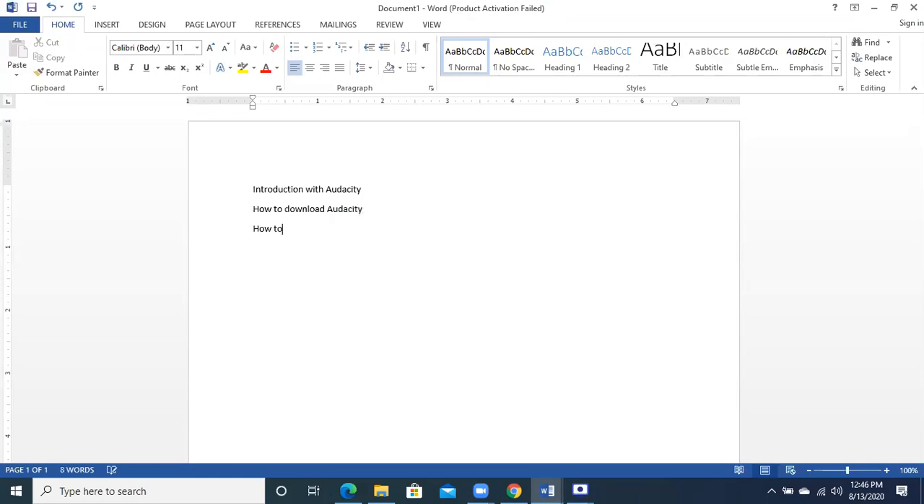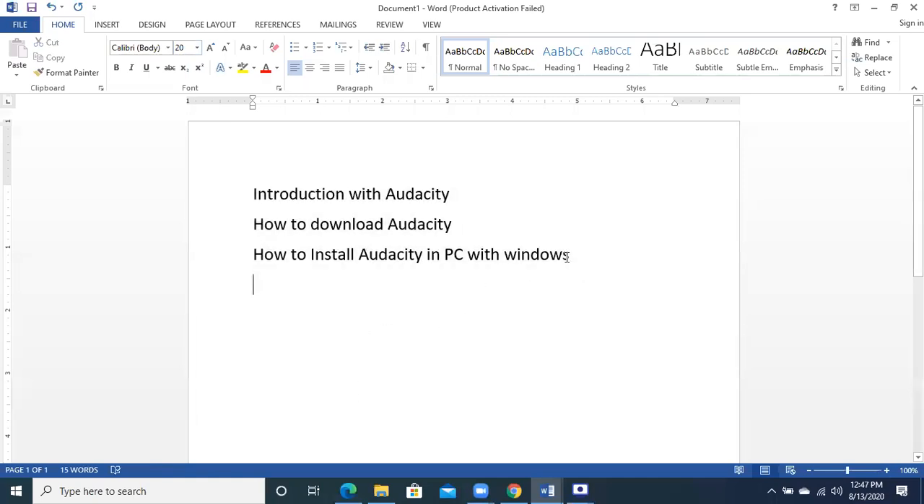Then how to install Audacity in PC with Windows. How to install Audacity. Number 3. These all are the points that we have already covered today. Okay. Then we saw how to open Audacity, how to open the Audacity from the start menu and from the desktop icon.